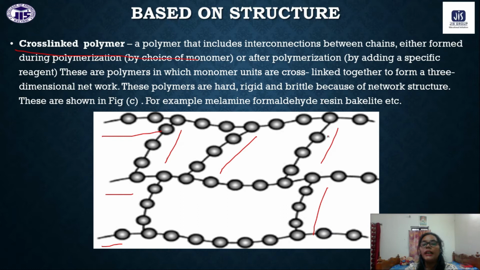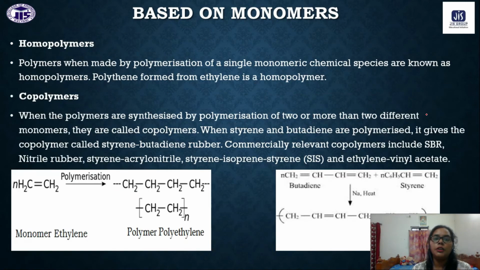Cross-linked polymers are generally hard, rigid and brittle because of this network structure, like bakelite. Formaldehyde resin, bakelite, is a perfect example of cross-linked polymer.